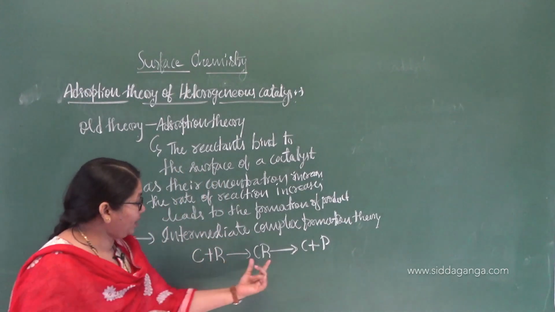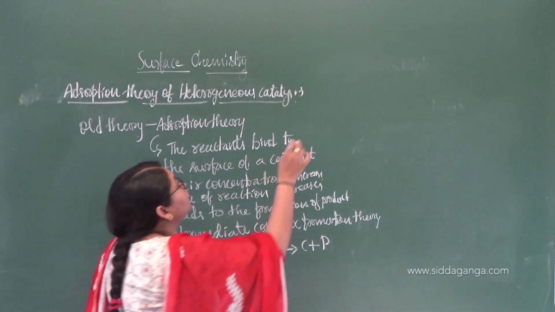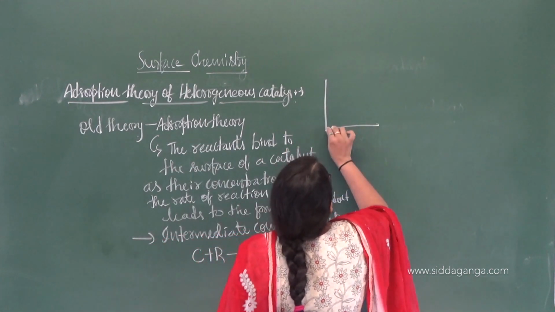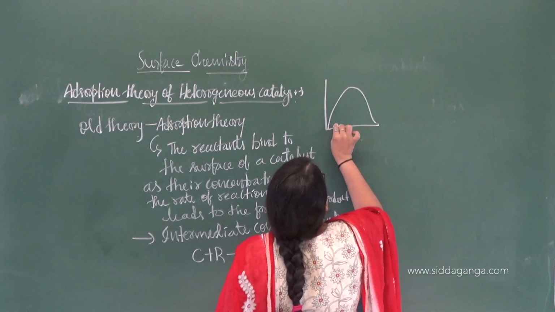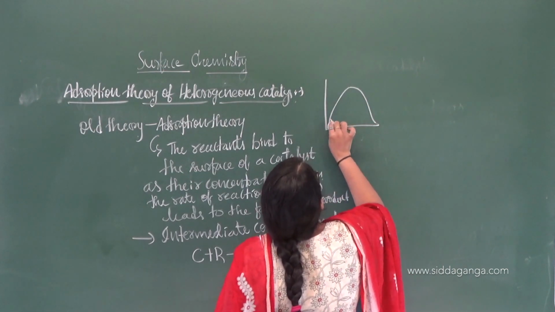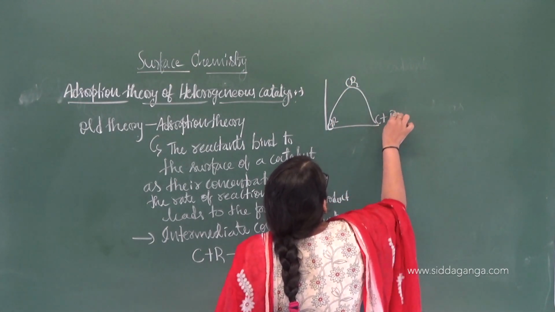This complex decreases the activation energy. I think you learned this graph, right? So whenever the catalyst and the reactant react, catalyst plus reactant form the catalyst-reactant complex, and finally catalyst plus product.